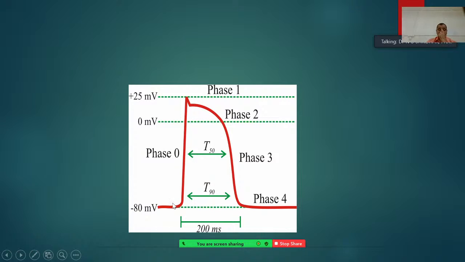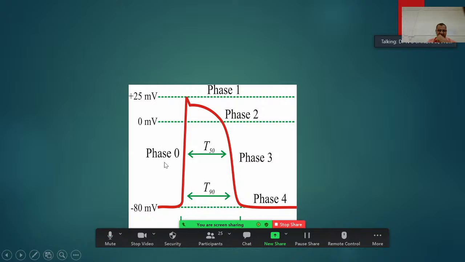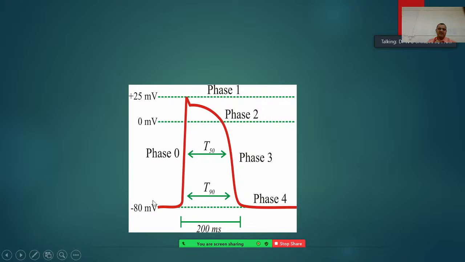Here you can see that minus 90 millivolts is the resting membrane potential, especially in the heart, and this phase is called phase 0. Here the sodium channel opens and the potential goes to the peak, whereas in phase 1 the slow calcium channels open, and in phase 2 inactivation of the sodium channel takes place.